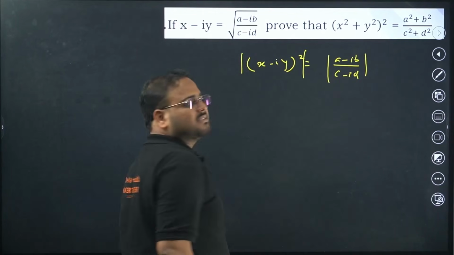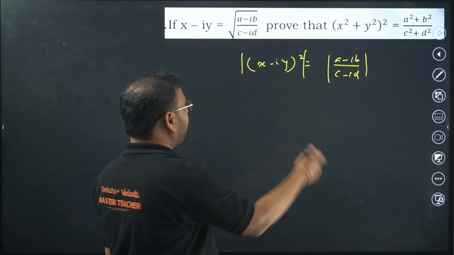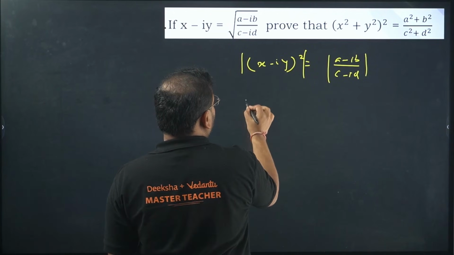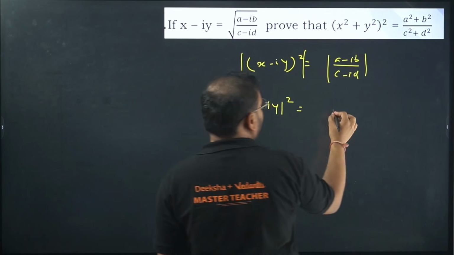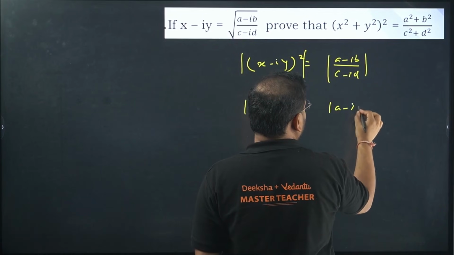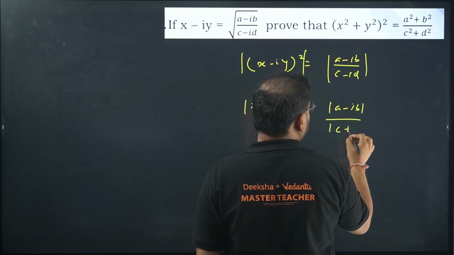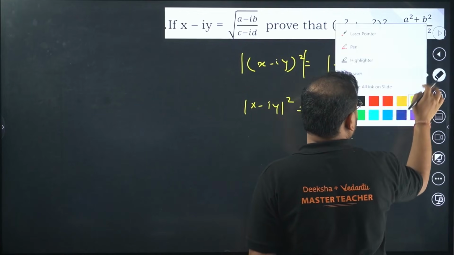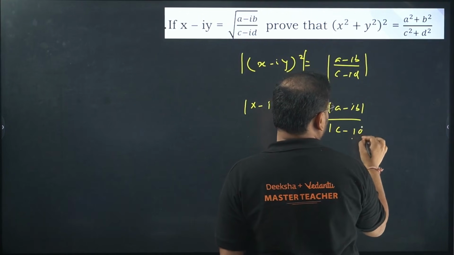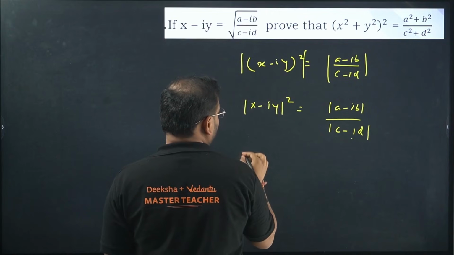Apply the modulus property. So over here we get mod of x minus iy, the square, and over here we get mod of a minus ib upon mod of c minus id.